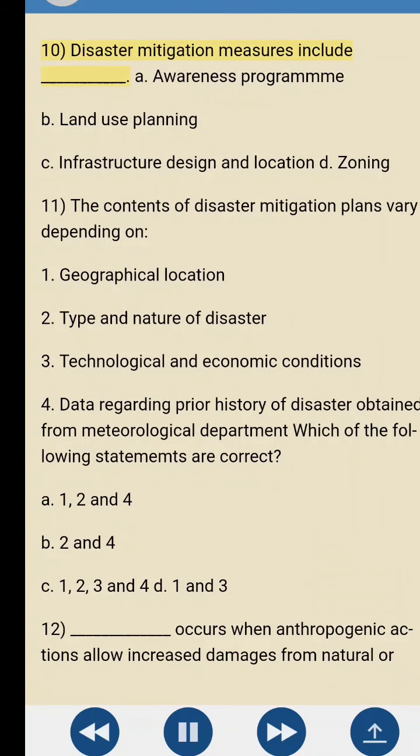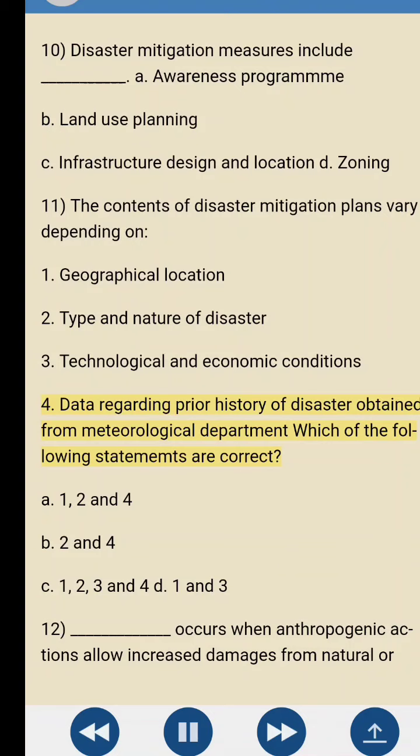10. Disaster mitigation measures include blank. A. Awareness program. B. Land use planning. C. Infrastructure design and location. D. Zoning. 11. The contents of disaster mitigation plans vary depending on: 1. Geographical location. 2. Type and nature of disaster. 3. Technological and economic conditions. 4. Data regarding prior history of disaster obtained from the Meteorological Department.